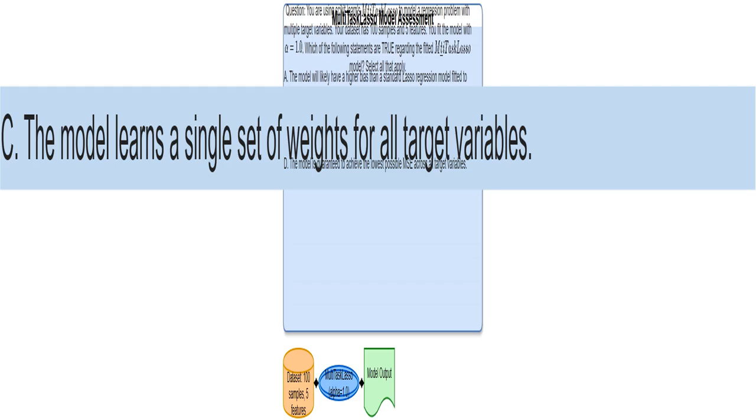MultiTaskLasso uses L1 regularization, lasso, L1 meaning the model penalizes large coefficients. This encourages many coefficients to become zero, a process called sparsity, effectively selecting the most important features. That's the key advantage of MultiTaskLasso. It learns one set of weights, coefficients, which it applies to all the things it's trying to predict. This is what makes it efficient for multitask learning.